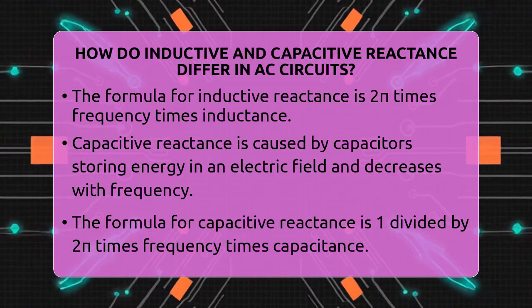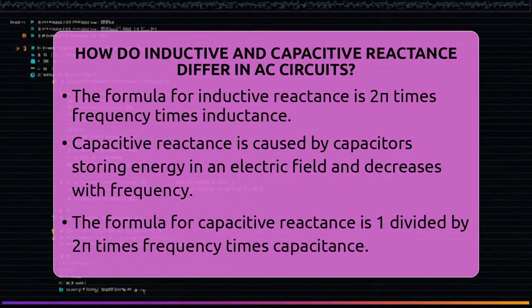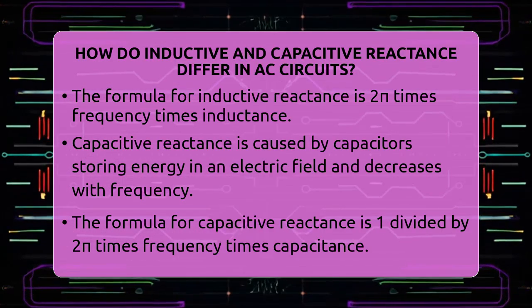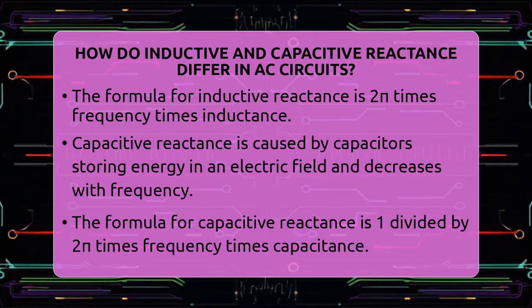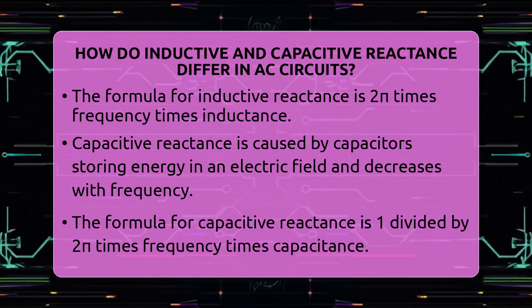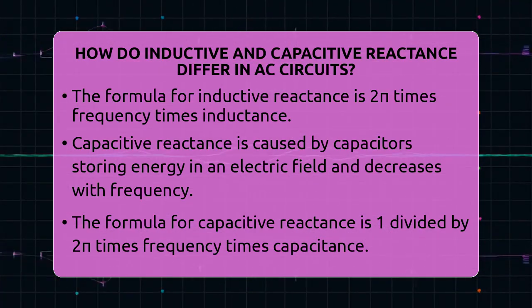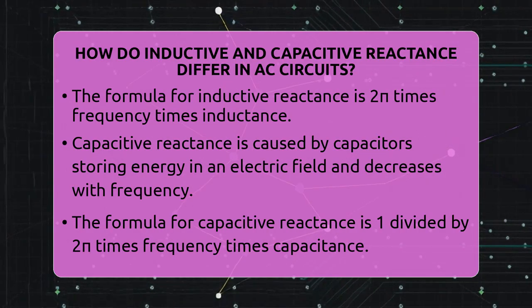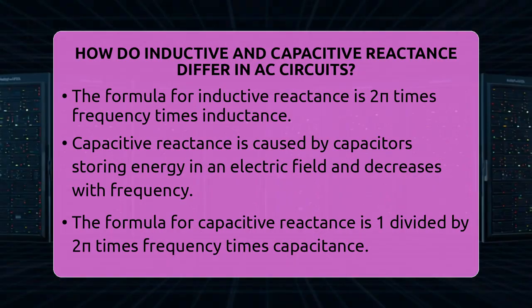Capacitive reactance comes from capacitors, which store energy in an electric field. When voltage across a capacitor changes, the capacitor charges or discharges to oppose that change. And like inductors, capacitors resist changes, but in voltage, not current. When the frequency goes up, the capacitor charges and discharges faster, which actually makes it easier for current to flow.